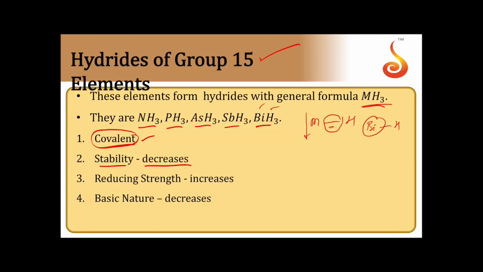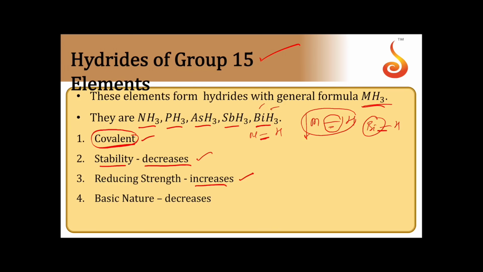We have more overlapping only in the case of nitrogen and hydrogen. So this bond is strong when compared to this bond here. Thereby we can see a decrease of stability down the group. That is because of the decrease in the M-H bond strength down the group. Reducing strength is increasing.